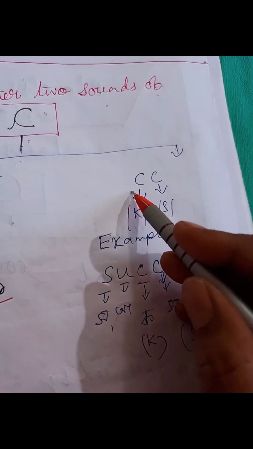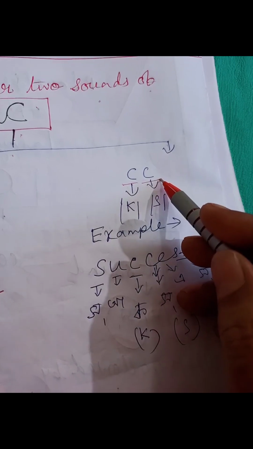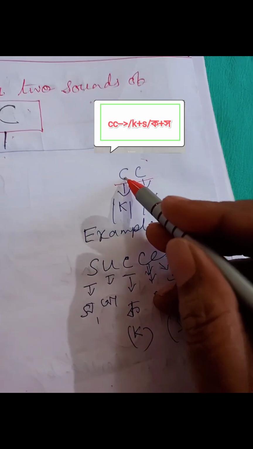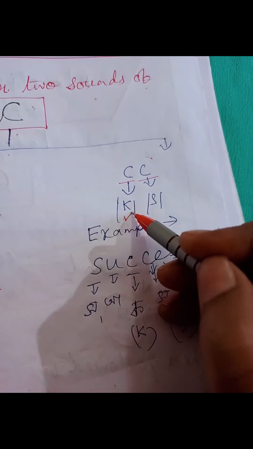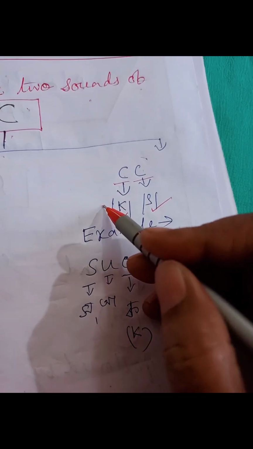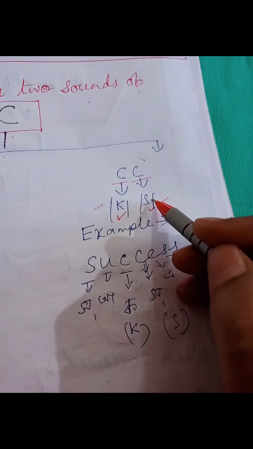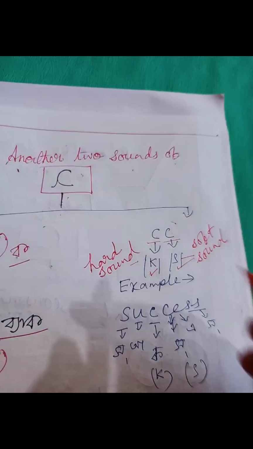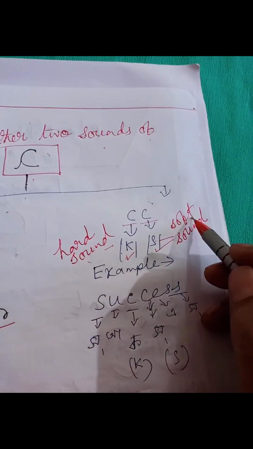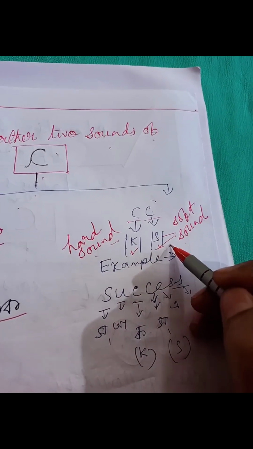But when there is double C, then there are two sounds. First C sounds as K and second C sounds as S. One is hard sound and the second is soft sound. The first one is hard sound K and the second one is soft sound S.